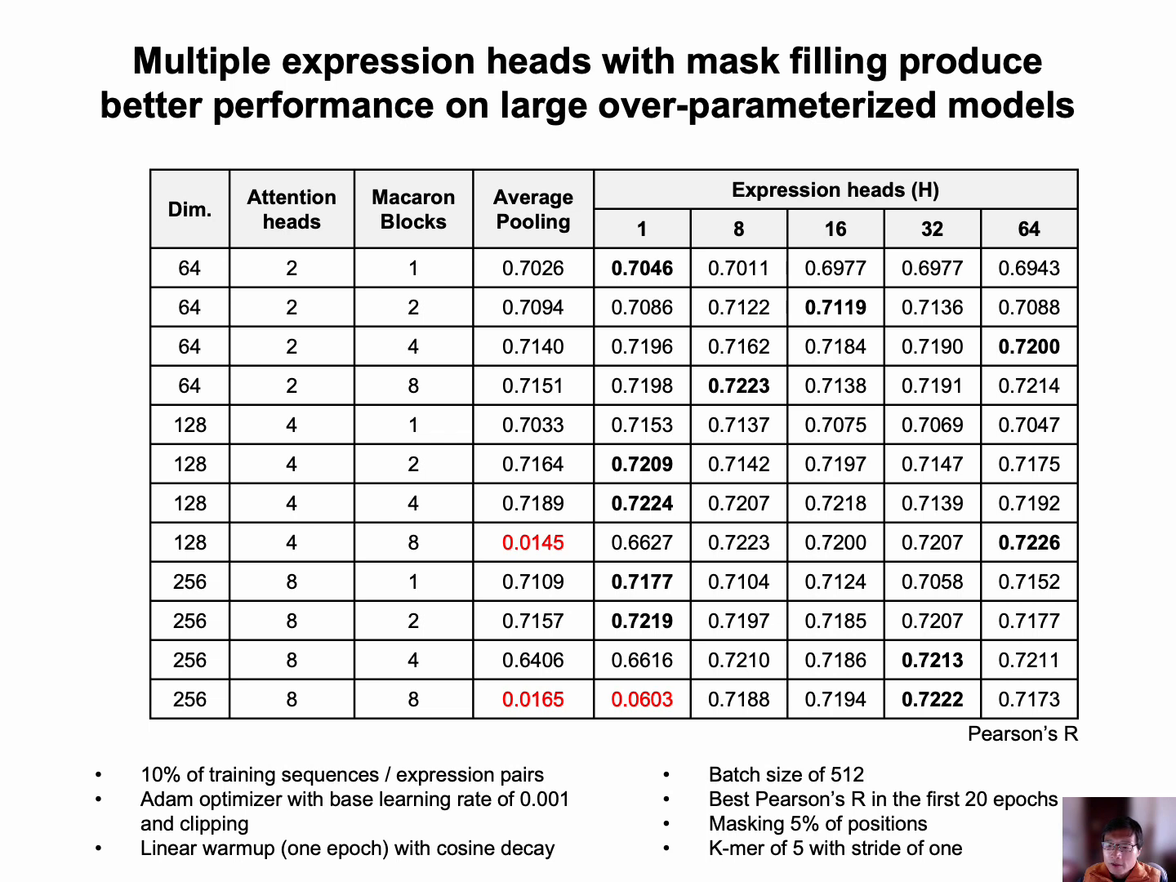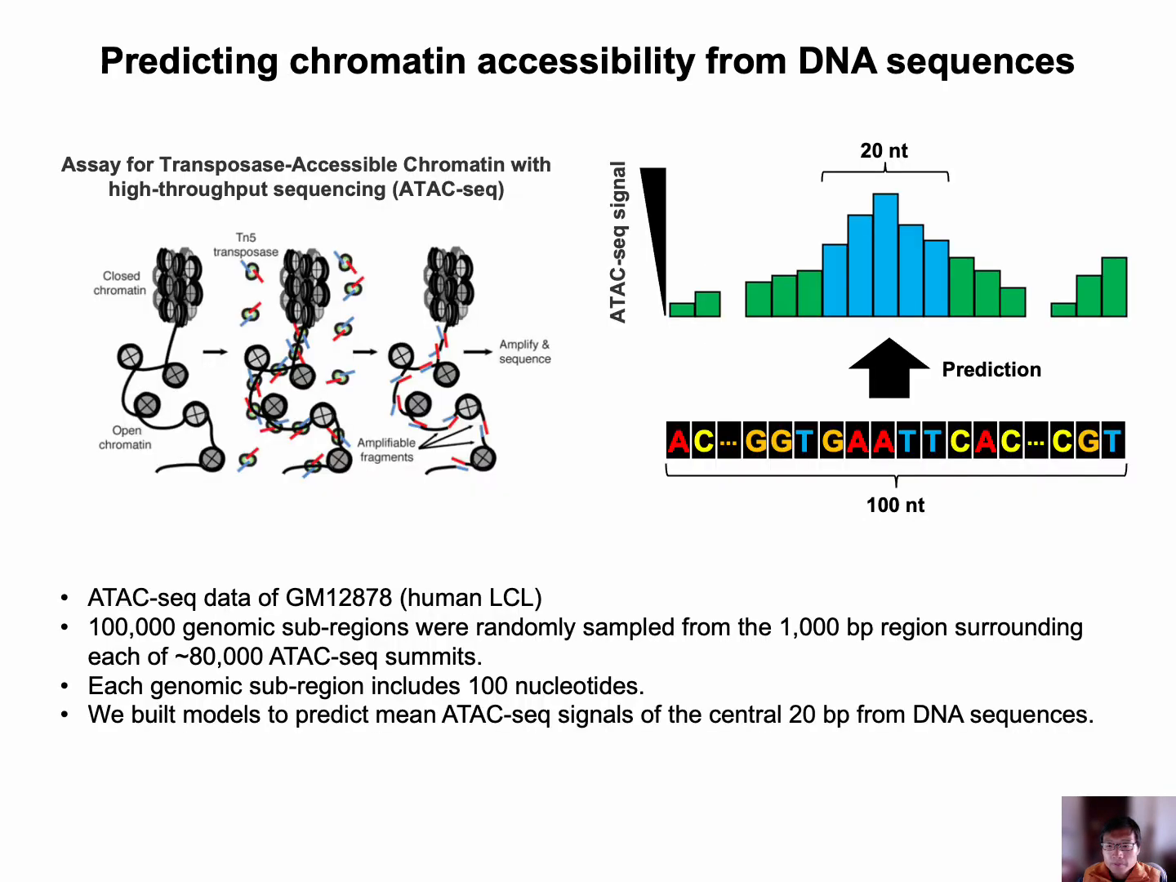Overall, we found that the expression heads with mask filling gave better performance than global average pooling. The best performance was achieved at dimension size of 128 and the Macaron block size of 8. We can also see that as the model size becomes larger and deeper, the global average pooling becomes difficult to converge. In comparison, the multiple expression heads with mask filling could still produce stable results.